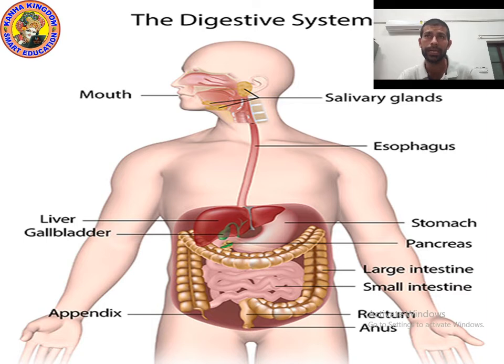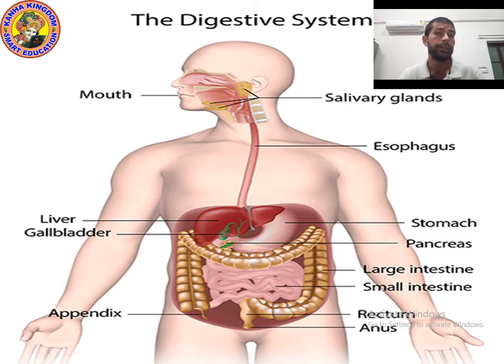Esophagus. Can you see the picture of the esophagus? It is a long food pipe. Can you see the liver, which is in red color?